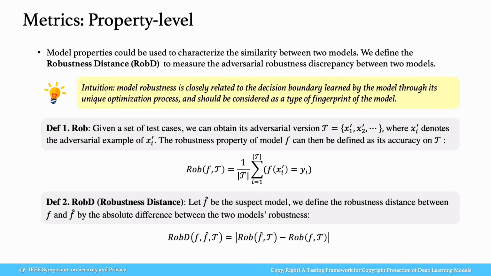We first introduce a metric at the property level. Model properties can be used to characterize the similarity between models, and we define the robustness distance, RobD, to measure the difference in adversarial robustness between two models. The motivation is that the robustness of a model is closely related to the decision boundary that the model learns through its unique optimization process and can be considered as a special fingerprint of the model. If the model has a smaller distance on this metric, it means that it is more likely a stolen copy of the source model.